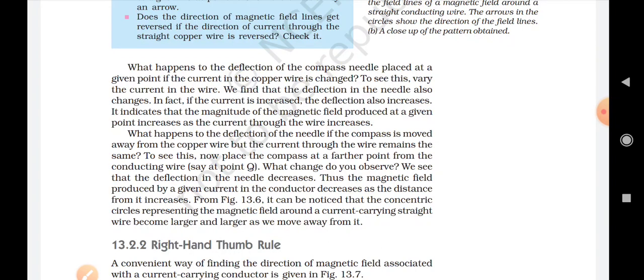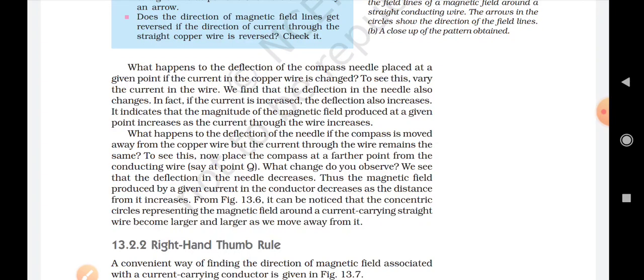Now see students, when we keep the magnetic compass near it, it will be very easy for us to understand whether the magnetic field is produced here or not. Now, if the compass is moved away from the copper wire, but the current is flowing through the wire and remains the same, what will you observe?